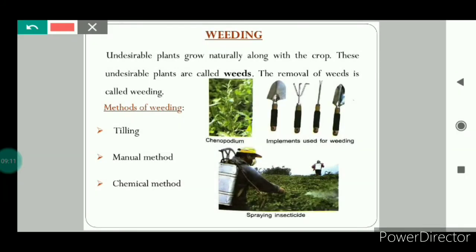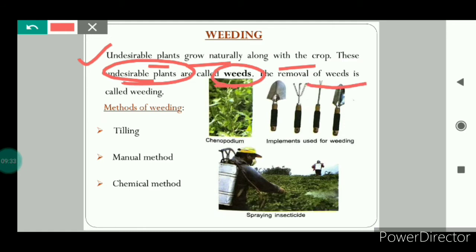The next is weeding. So now, after understanding irrigation, the next practice that is used is weeding. You know that some undesirable plants grow naturally along with the crop. These undesired plants are called weeds, and the process of removal of these weeds is called weeding.